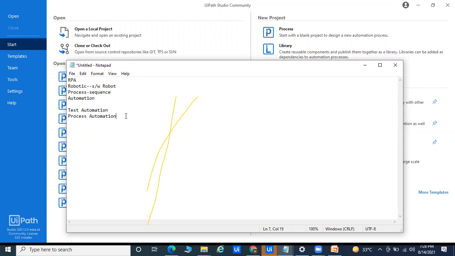I also posted a study on LinkedIn about this. If you ask me why we go for RPA, the first thing I will tell you is that RPA is low code and no code. So coding is not required in RPA. That is the first thing.